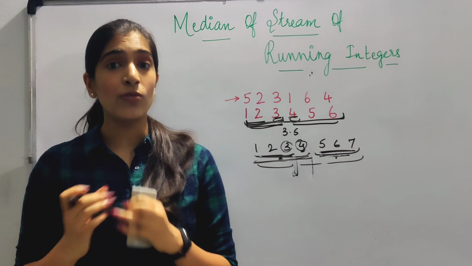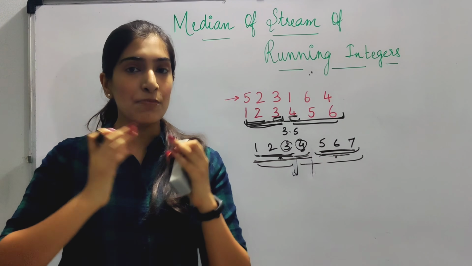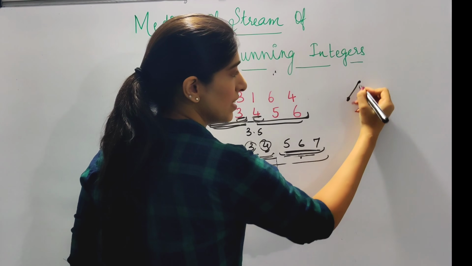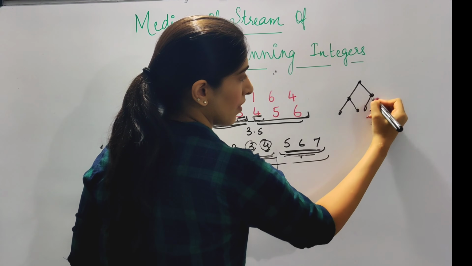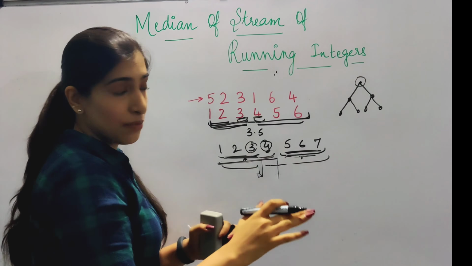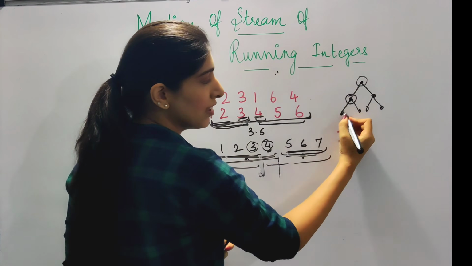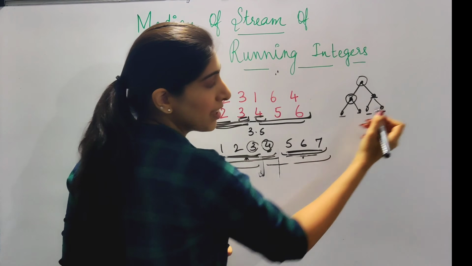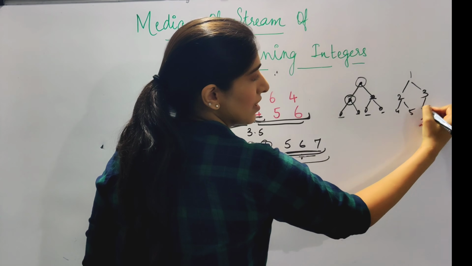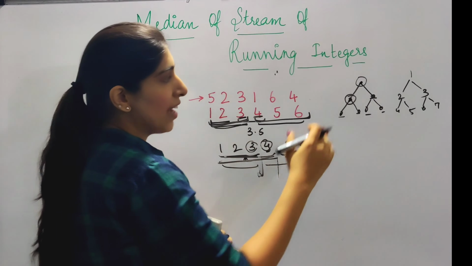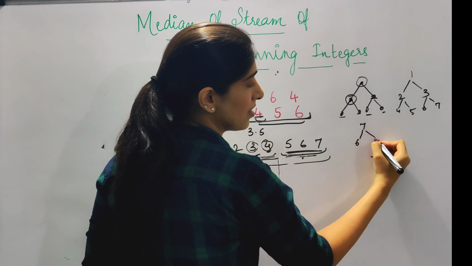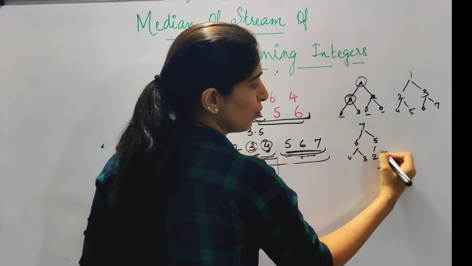But this is a very good question to start using heaps. For that, let's understand what heaps actually do. Heaps are complete binary trees which store the values in an order. That means, if this is a heap, then in a min heap, this number will always be smaller than all the other numbers. Similarly, this number will be smaller than these numbers. Let me give you an example: 1, 2, 3, 4, 5, 6, 7. Similarly, in a max heap, it's opposite. The highest number is on top. So in this case, it will be like 7, 6, 5, 4, 3, 2, 1.